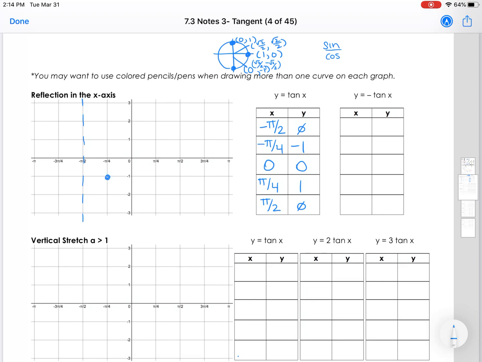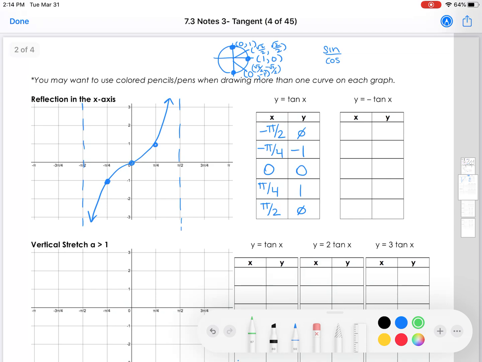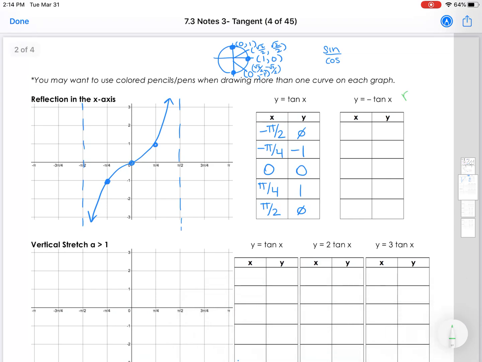So negative pi over 2 is undefined. That's going to be my dashed line. Negative pi over 4, negative 1, 0, 0. Pi over 4, 1. And pi over 2 is another asymptote. And then it almost has like a cubic feel to it.